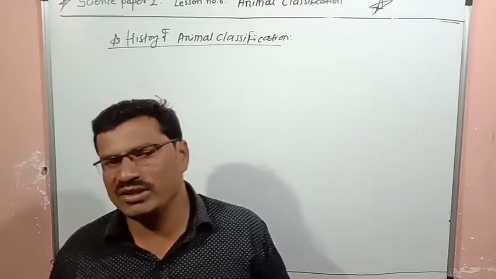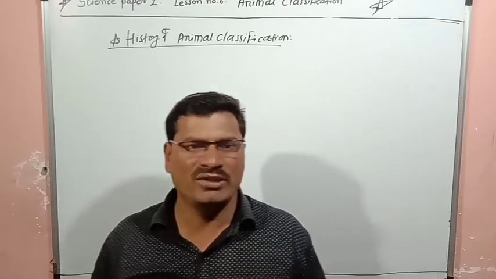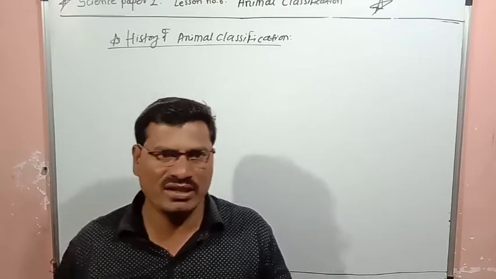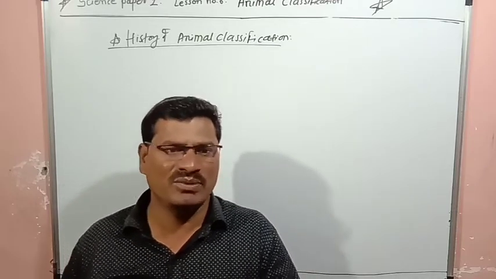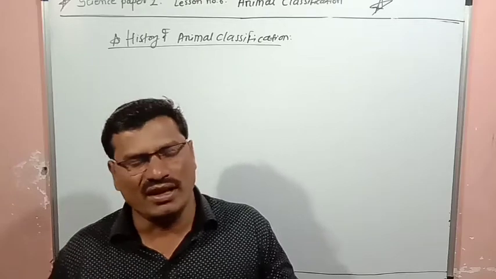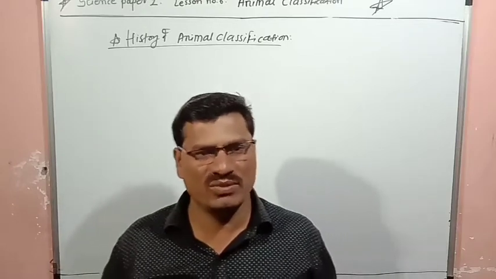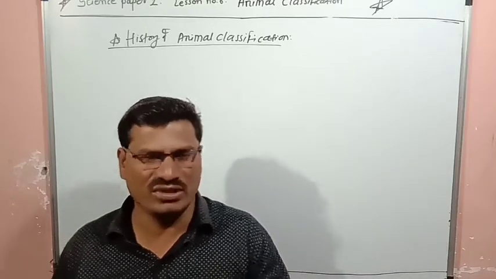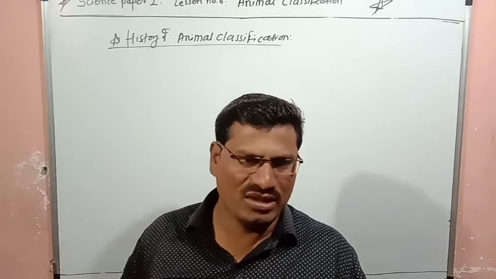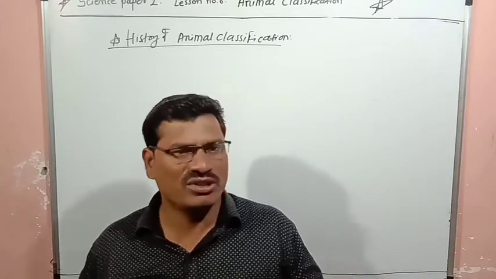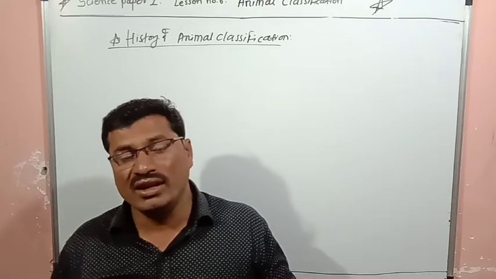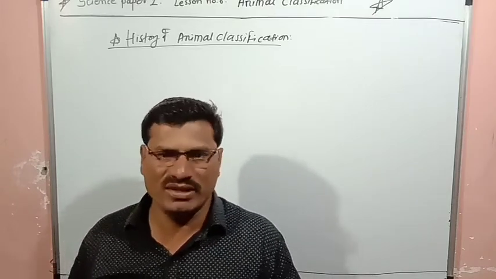The first system of classification is the artificial method of classification. The second is the natural system of classification, and the last one is the system of classification based on evolution. So there are 3 systems of classification. First we are going to study the artificial method of classification.